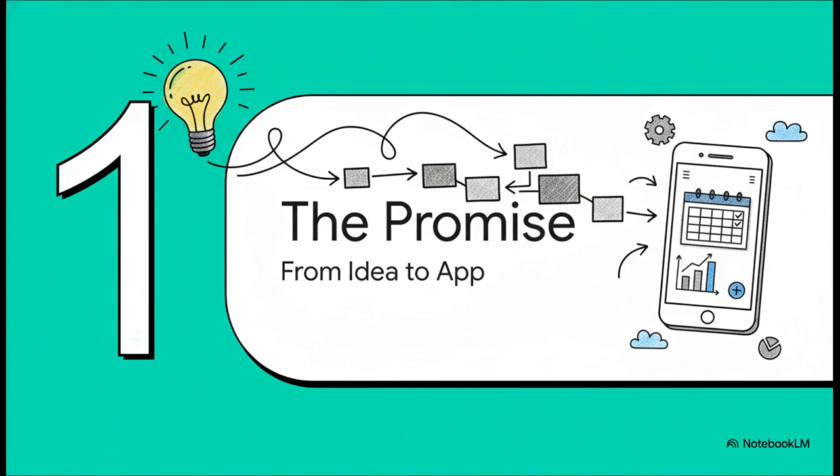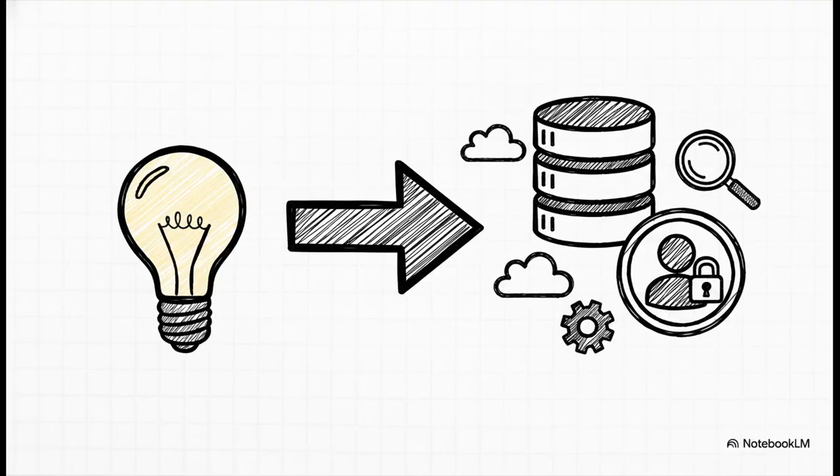You know, every amazing piece of software out there started as just a simple thought. For this journey, we're going to build something pretty practical, but also powerful. A habit tracker. You know, a little app to help you build good habits and maybe kick some of the bad ones. Okay, now here's where we raise the stakes. We're not just making some static web page. No, we need a real application. And that means it needs a database, so it can actually save information. And it needs user authentication, so different people can log in and have their own private accounts. These two things right here, this is the stuff that usually takes some serious coding skills.